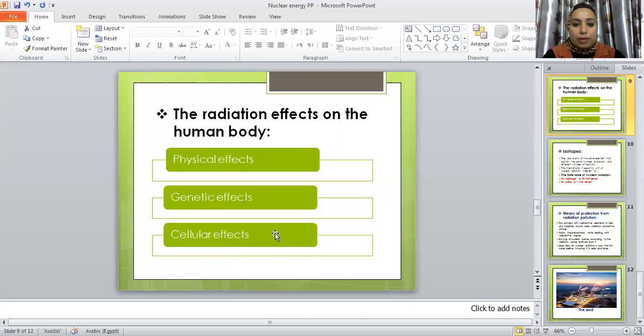If defects take place in the red blood cells' function of carrying oxygen and food inside our body and getting rid of carbon dioxide and wastes outside, it causes the inability to carry oxygen well to our body. So it causes a lot of diseases. So we have three types of radiation effects on the human body: physical effects, genetic effects, and cellular effects. That's right.